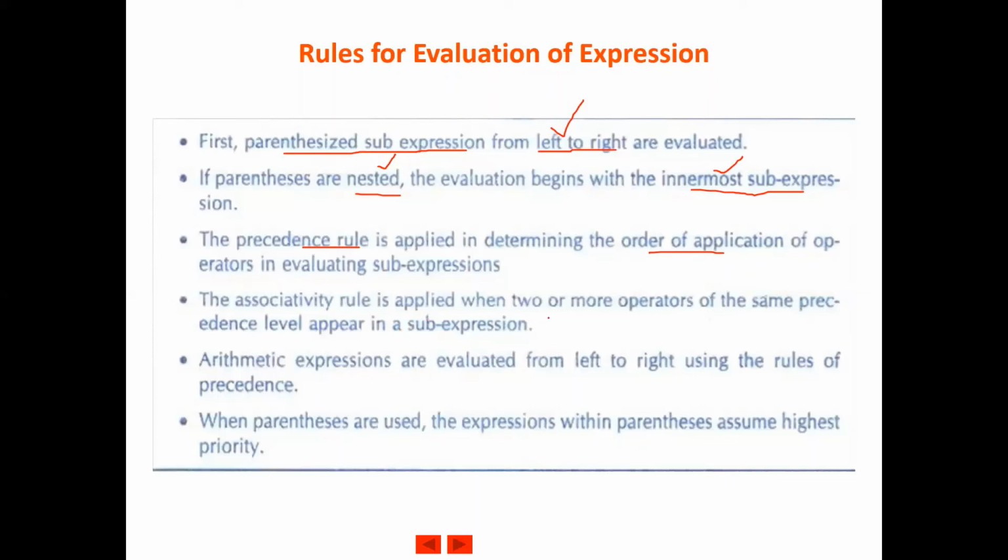The associativity rule is applied when two or more operators of the same precedence appear in the expression, then we follow the left to right associativity rule. Then arithmetic expressions are evaluated from left to right using the rules of precedence. These rules I had given before also, but I am just summarizing them in a single slide because in the beginning we were not considering the parenthesized sub-expression. So all the rules you can write together.